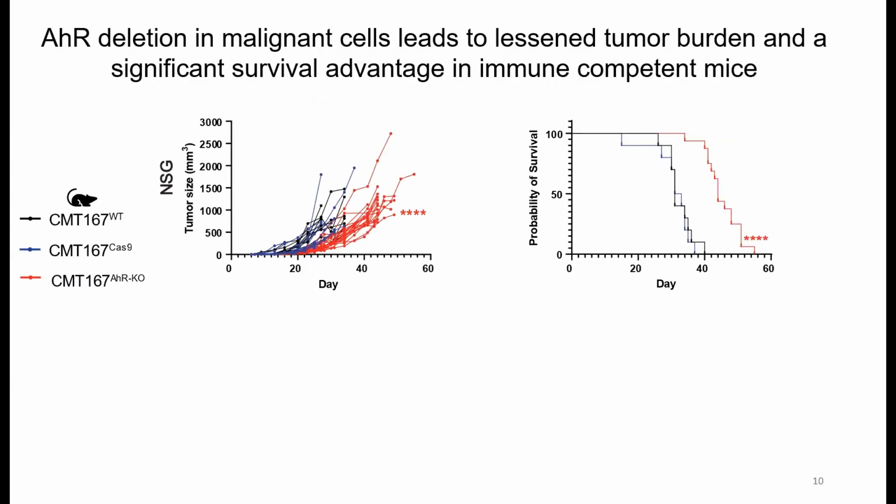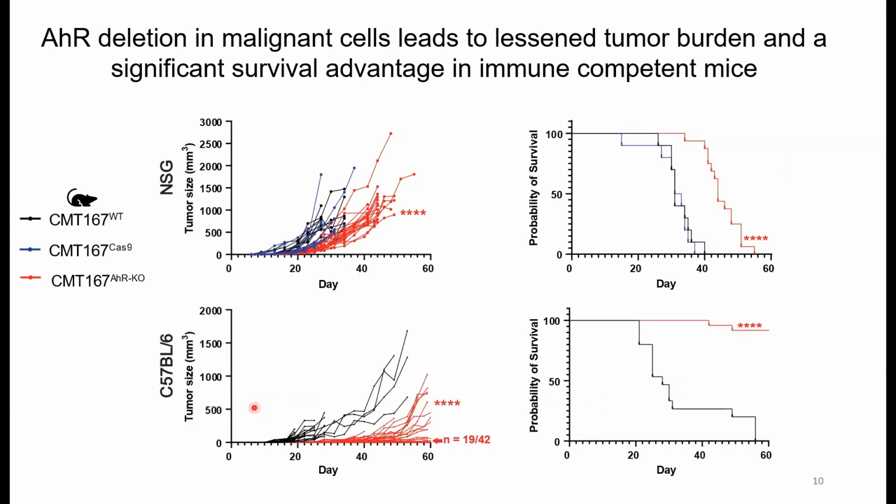After confirming these cells grow at the same rate in vitro, we injected them subcutaneously into immunodeficient NSG mice. AHR knockout, in red, provided a small but significant growth rate and survival benefit, which isn't surprising given the number of genes that are AHR regulated involved strictly in proliferation and survival.